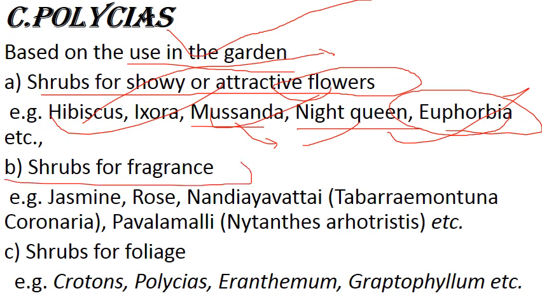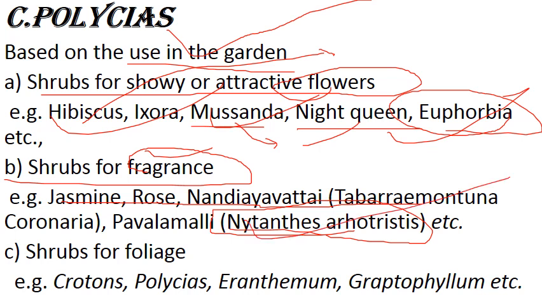Shrubs for fragrance. Fragrance means very good smell, like jasmine, rose, Tabermontana coronaria, Nyctanthus arborescens, just I told. Then Nyctanthus arborescens comes under Oleaceae family. Shrubs for foliage: Croton, Polycias, Eranthemum, Graptophyllum. Here you can see Polycias is there. So answer C is Polycias.